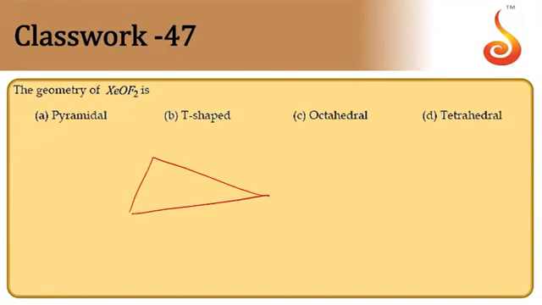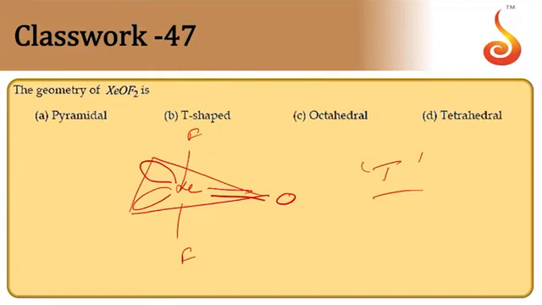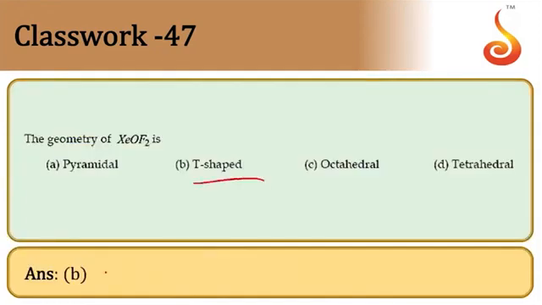So we have 2 fluorine atoms bonded here, one fluorine atom here. We have one more oxygen like this, doubly bonded here. And there are 2 lone pairs here now. So it is something like T-shaped. So T-shaped structure you have. So answer is T-shaped.